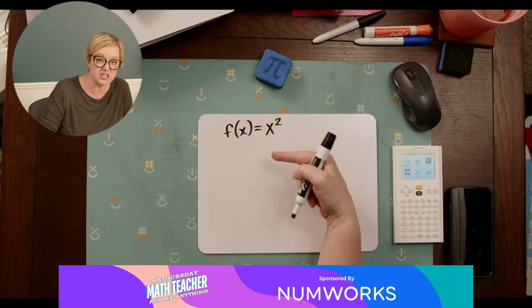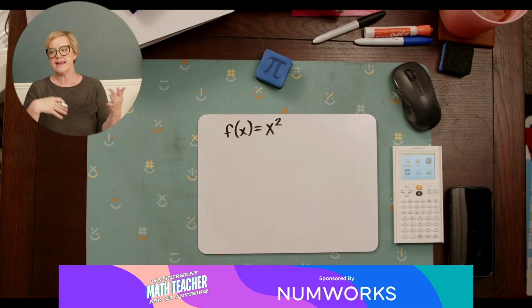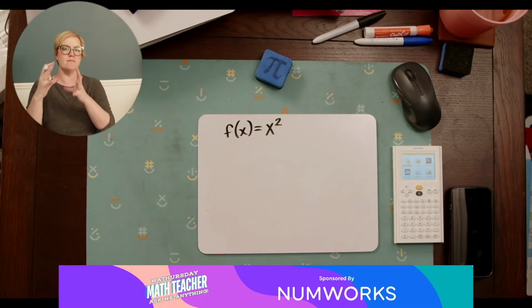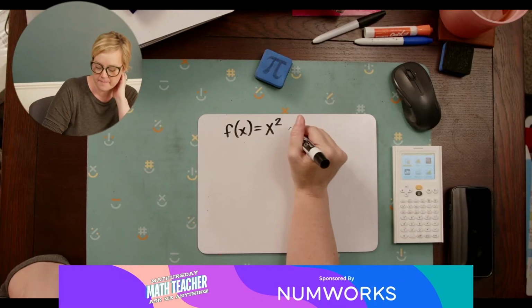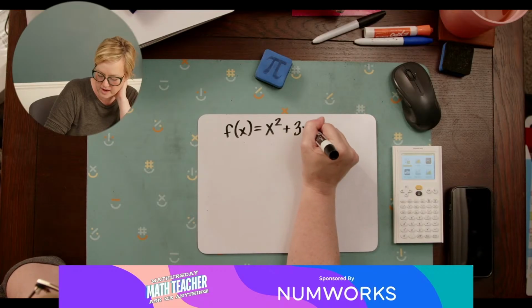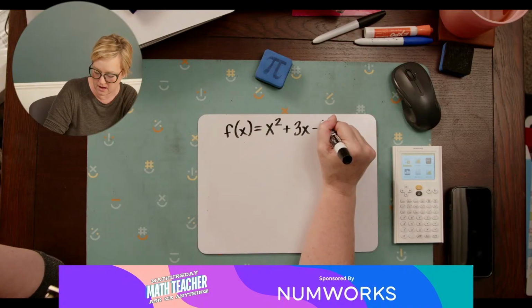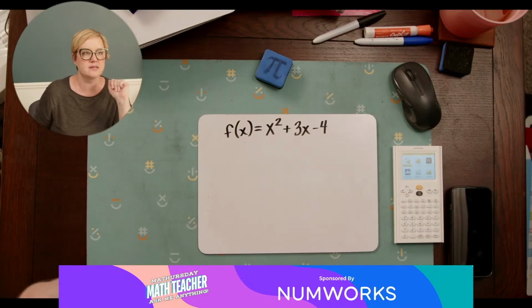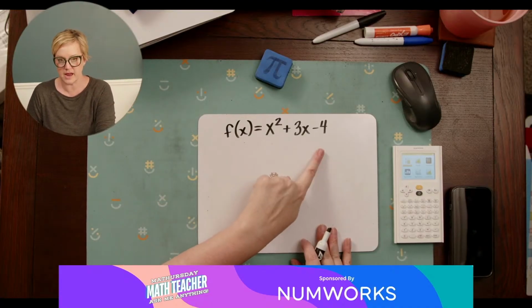Now, in addition to just the x squared, which is just the parent function, we can add and subtract numbers to it to kind of move it all around the grid. We can open it up, we can close it, we can move it all over the place, okay? So I can do like plus 3x minus 4. Something really simple, right? So we've got f of x is x squared plus 3x minus 4.